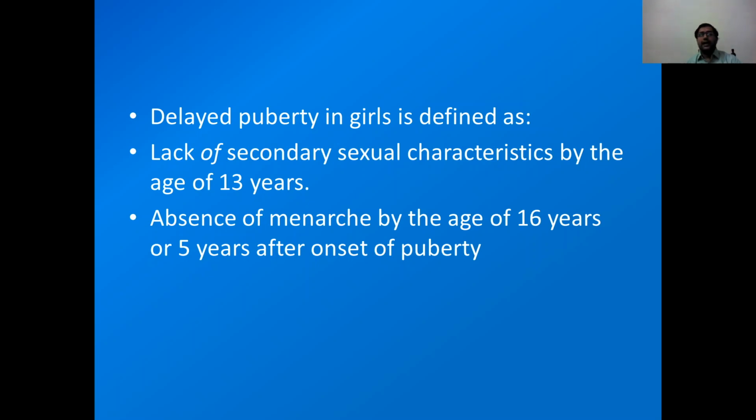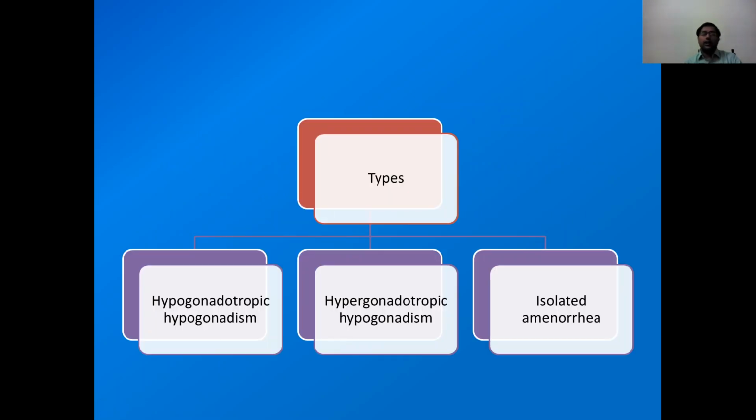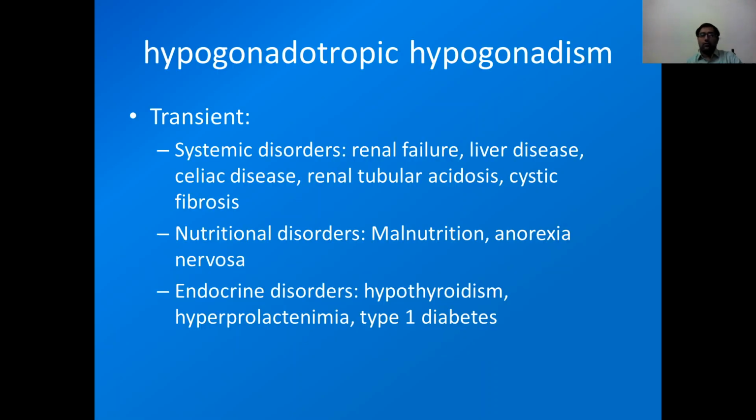If there is lack of secondary sexual characteristics by the age of 13 years, or absence of menarche by the age of 16 years, or 5 years after the onset of puberty, which means 5 years after starting thelarche there is no menarche, then we can label that female as delayed puberty. What are the different types? Hypogonadotropic hypogonadism, hypergonadotropic hypogonadism, and isolated amenorrhea.